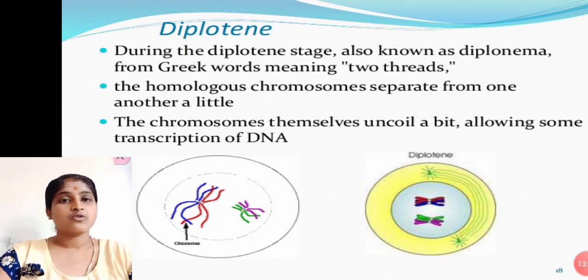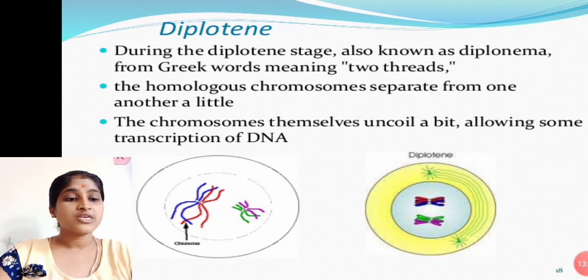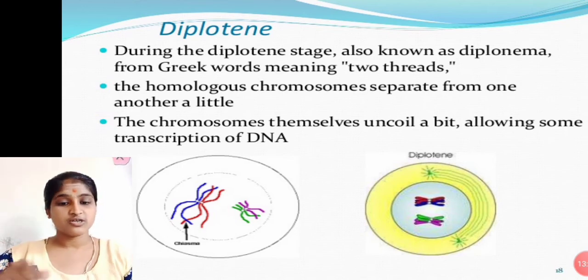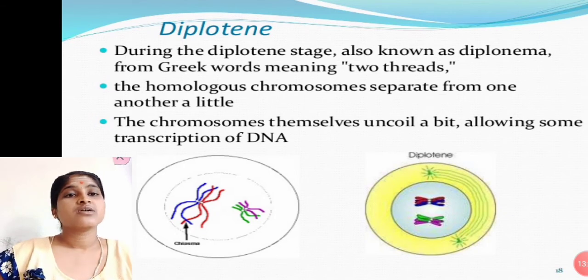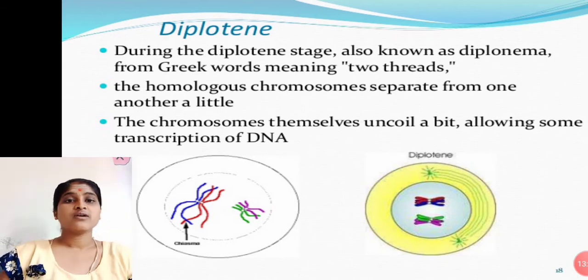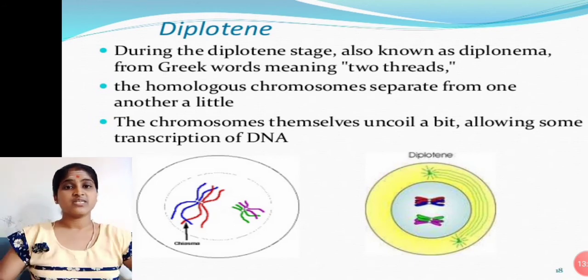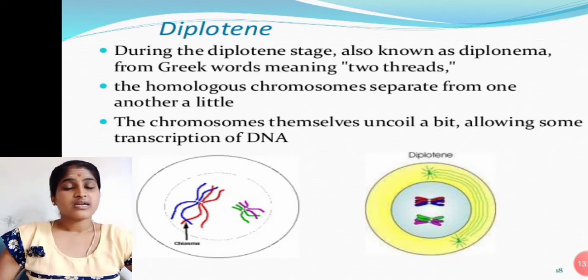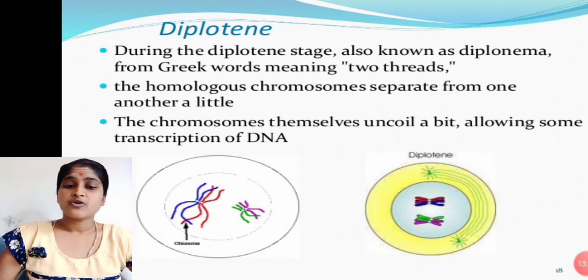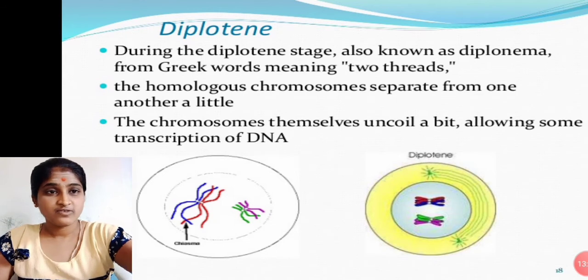The homologous chromosomes separate or repel each other. This process we see in the diplotene stage, and the chromosomes themselves uncoil a bit, allowing some transcription of DNA. Here chromosomes will become fused.